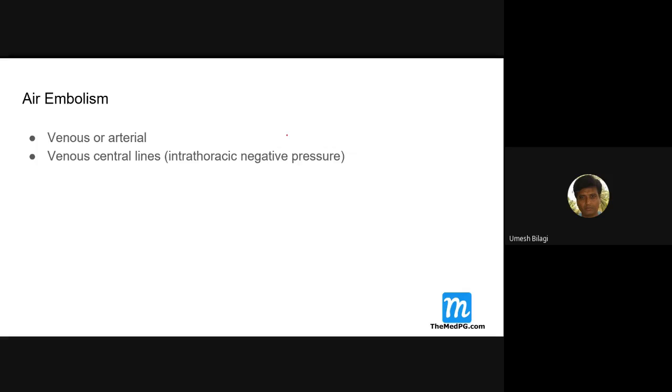Air embolism can be either venous or arterial. Most commonly we see venous, especially when central lines are put in. If central lines are open to the outside, during inspiration there will be negative pressure and it can suck in air and cause air embolism. Arterial air embolism usually happens during surgery, when they cut open vessels and do anastomosis, and air can enter the arterial system.